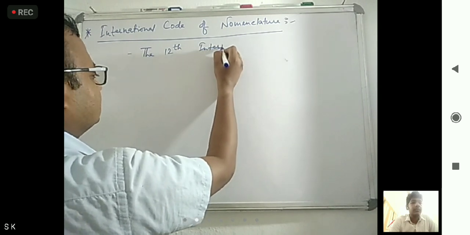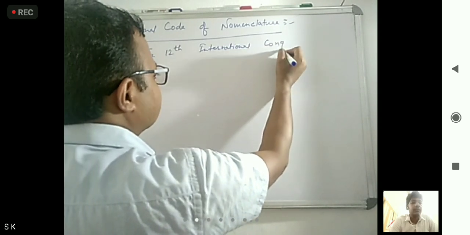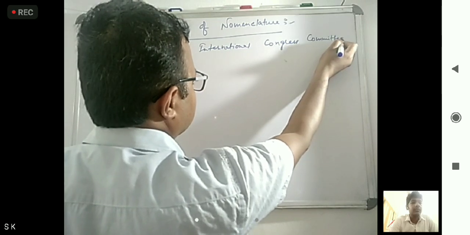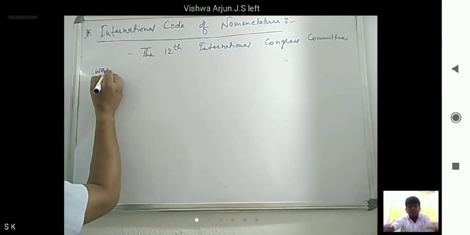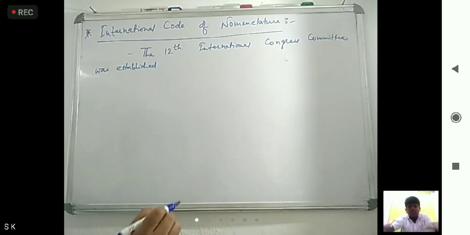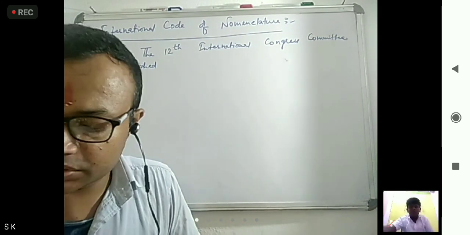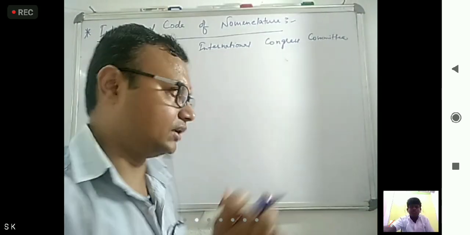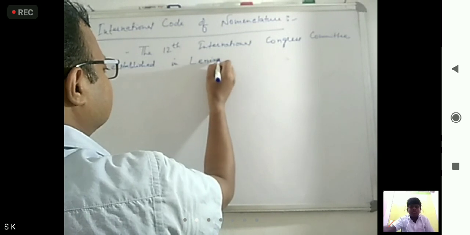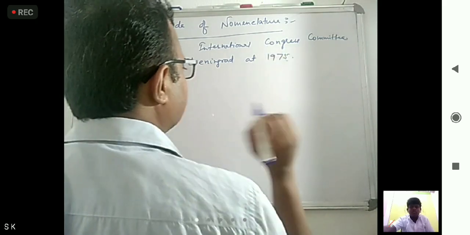The 12th International Congress Committee was established. Okay, this 12th International Congress Committee was held in Leningrad, established in 1975.